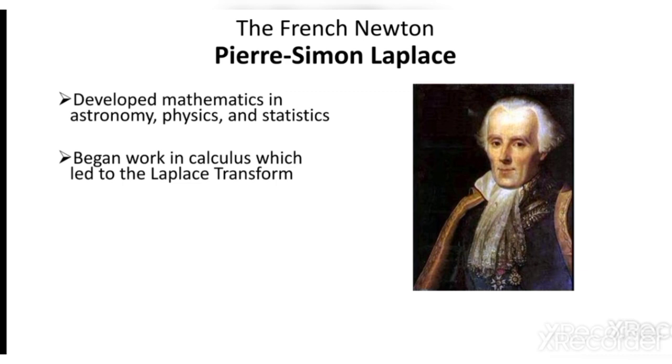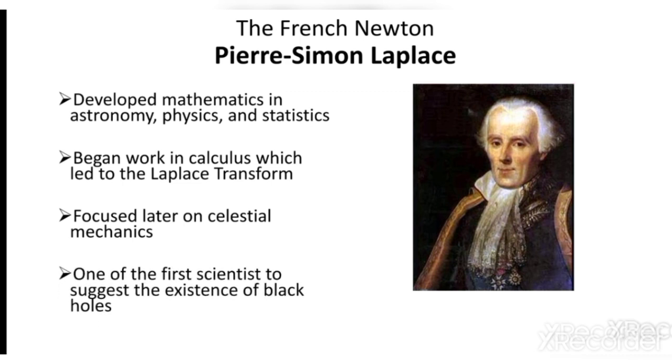He spent many of his later years developing ideas about the movements of planets and the stability of the solar system, which is known as celestial mechanics, a branch of astronomy. So he focused more on celestial mechanics. He is one of the first scientists to suggest the existence of dark holes, and also he was one of only 72 people to have his name engraved on the Eiffel Tower.